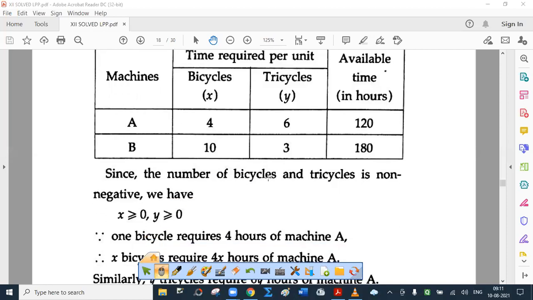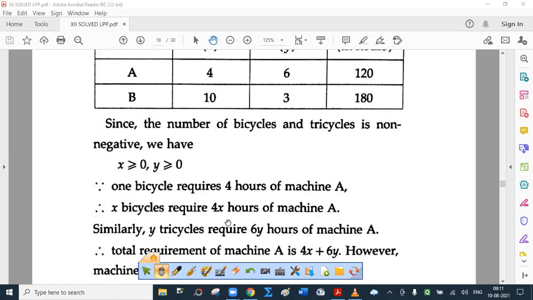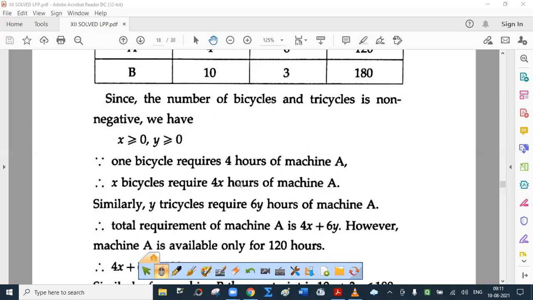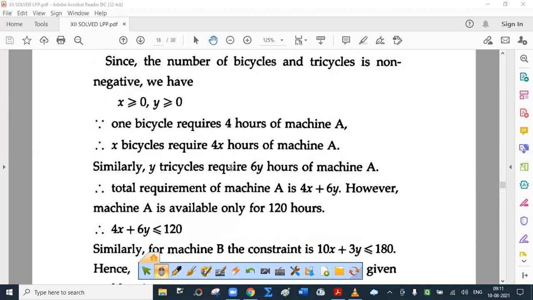Now, one bicycle requires 4 hours of machine A. So, X bicycles will require 4X hours on machine A. Similarly, Y tricycles require 6Y hours on machine A. So, total requirement of machine A is 4X plus 6Y in hours. However, machine A is available only for 120 hours. So, we get the first constraint, 4X plus 6Y less than or equal to 120.